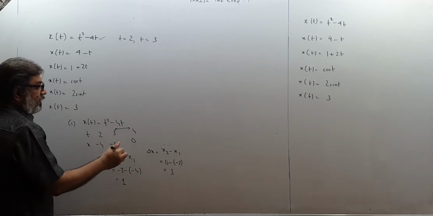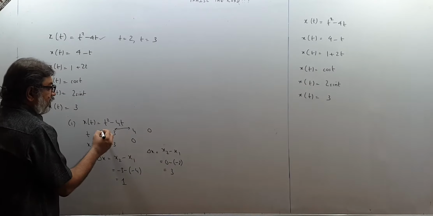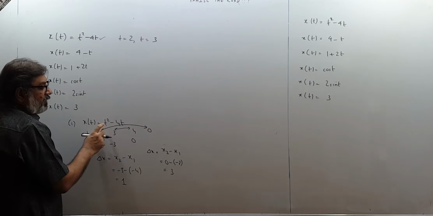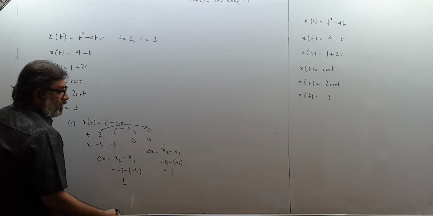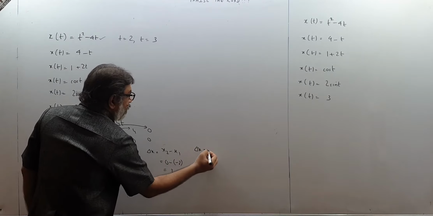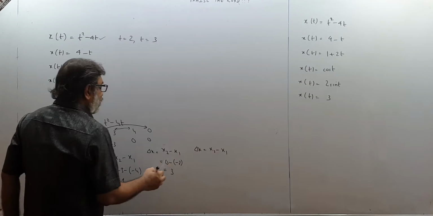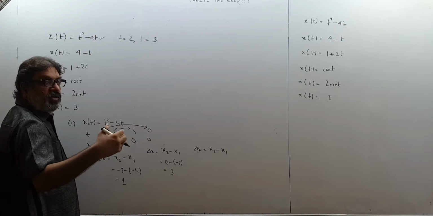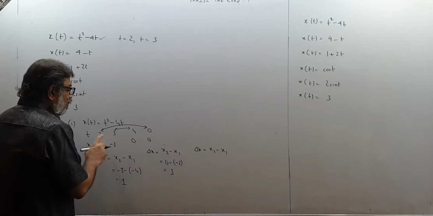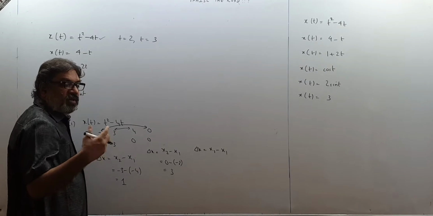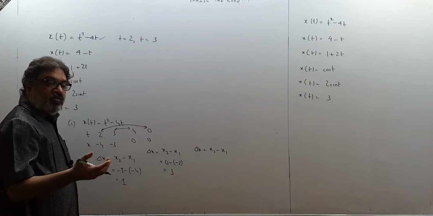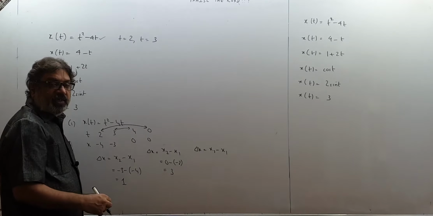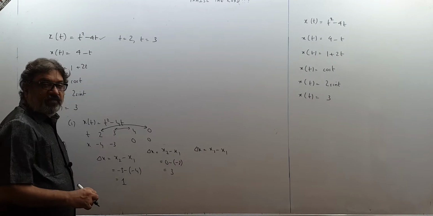If I want displacement between 0 time and 2 seconds, from here to here, at 0 time what are the coordinates? 0 minus 0, 0. So at that time what will be delta x? x2 minus x1. See, first will be 0 time and then will be 2 time. Time will pass on 0, 1, 2, 3, 4. So x2 will be at 2 seconds and x1 will be at 0 seconds, because earlier the body was at 0 time and only then at t equal to 2 seconds. So t equal to 0 will be considered as the first time and 2 seconds will be considered as the second time.